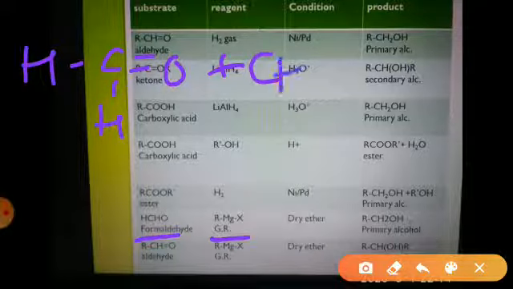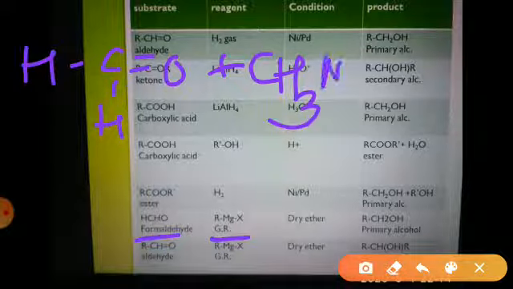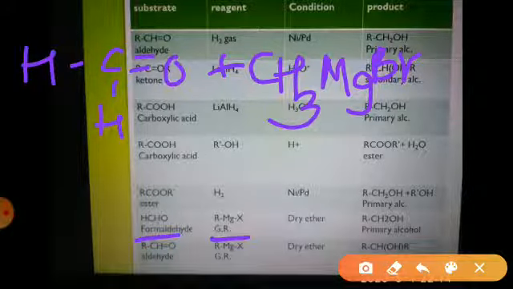Here we will take the example of CH3MgBr, methyl magnesium bromide. So the reaction of the aldehyde with methyl magnesium bromide is a two-step reaction where the reaction always takes place in presence of dry ether. So on the arrow we will write dry ether.